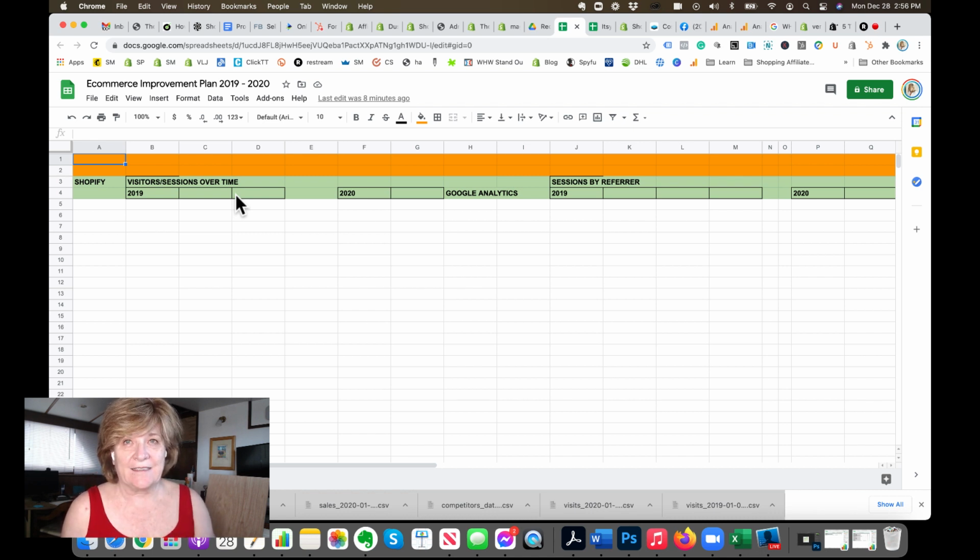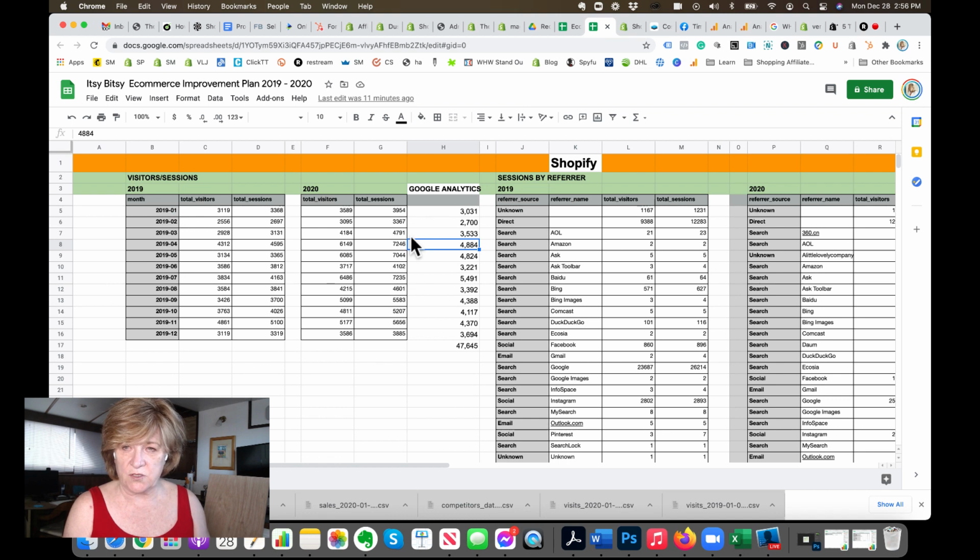Okay, so what we want to look at is we want to collect data, because if you don't know your data, how are you going to grow next year? Okay, so I've actually done some research and everything, and I think we can probably get most of our data out of Shopify, which is freaking amazing. Okay, so I've done here something for Etsy Bitsy. This is what it's going to look like. I'll just show you what it's going to look like, and then I'll show you how to do it.